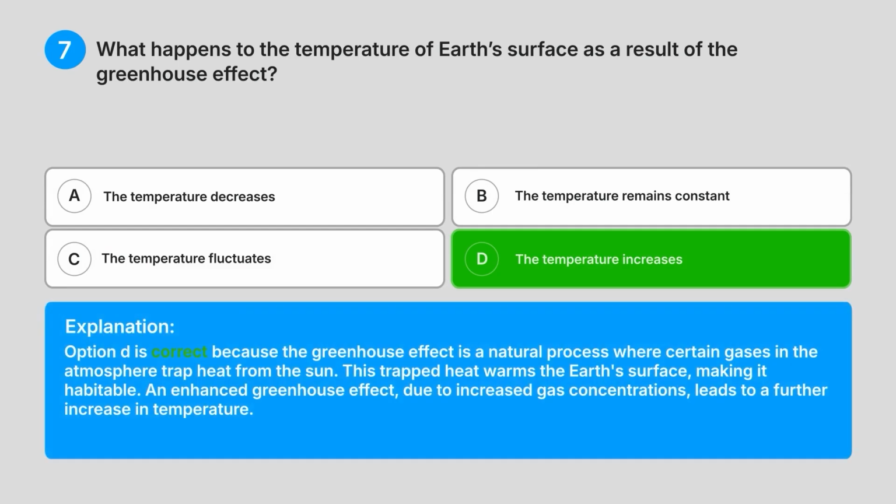Explanation: option D is correct because the greenhouse effect is a natural process where certain gases in the atmosphere trap heat from the sun. This trapped heat warms the Earth's surface, making it habitable. An enhanced greenhouse effect, due to increased gas concentrations, leads to a further increase in temperature.